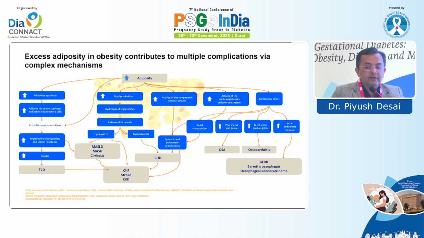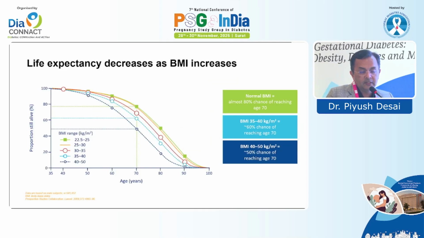Similarly, increased activity of the sympathetic nervous system and of the renin-angiotensin-aldosterone system leads to hypertension as well as OSA, coronary artery disease and arrhythmia. Along with that, increased mechanical stress, more pressure on joints, leads to osteoarthritis. And last but not least, GERD, which is again a very prevalent condition, gastroesophageal reflux, and future Barrett's esophagus and esophageal carcinoma awaiting because of that.